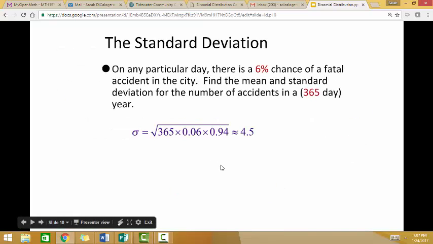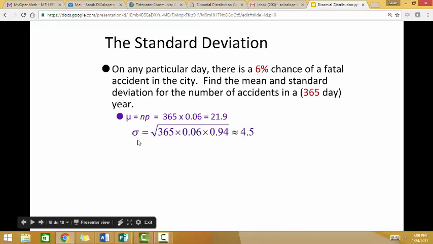On any particular day, there is a 6% chance of a fatal accident in the city. Find the mean and the standard deviation for the number of accidents in a 365-day year. The first thing we'll do is the mean. n is the number of trials, which is 365 days. And on each day, there's a 6% chance of a fatal accident, so my 6% is equal to 0.06. That gives 21.9. So in a year, I would expect to have about 22 accidents.